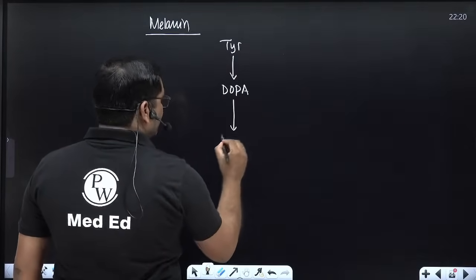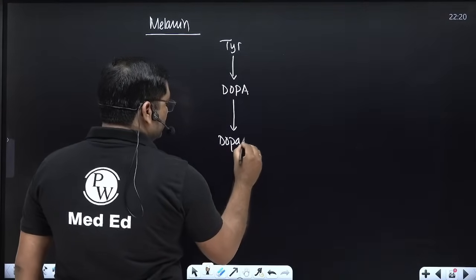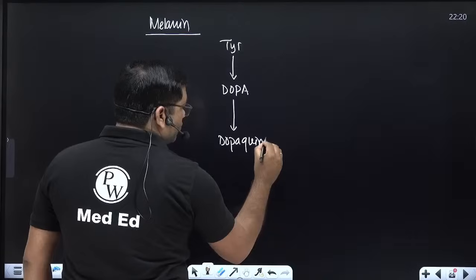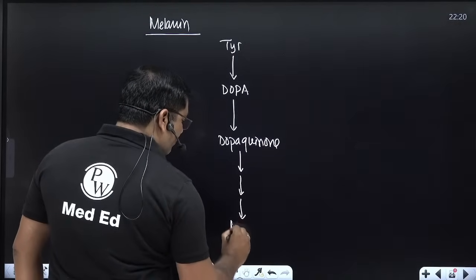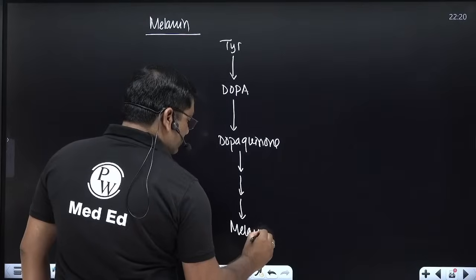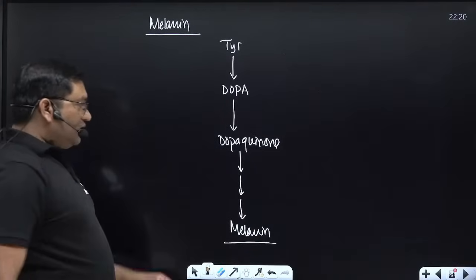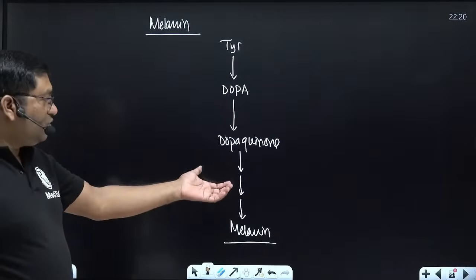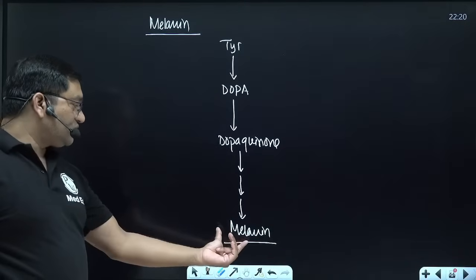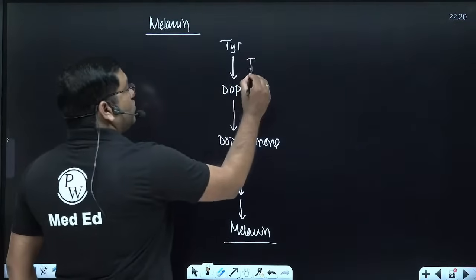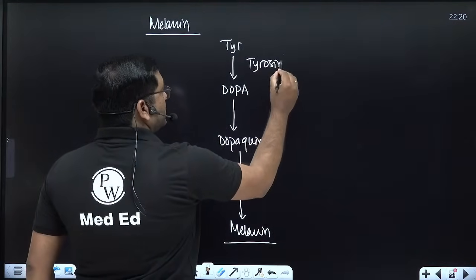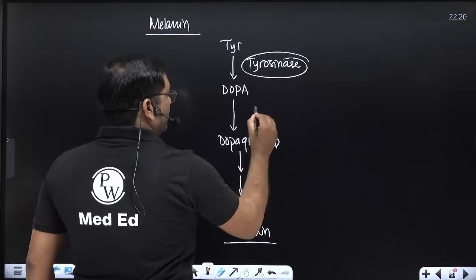Dopa is converted into dopaquinone, and through various steps dopaquinone is converted into 5,6-dihydroxyindole-5,6-quinone, which forms melanin. Tyrosinase is the only enzyme involved in melanin synthesis.